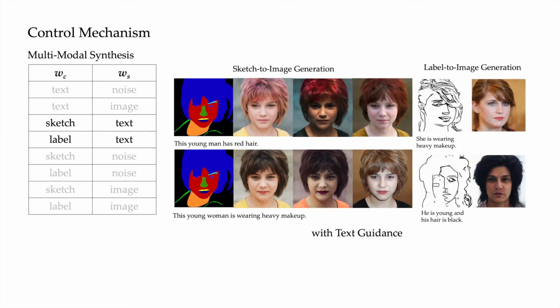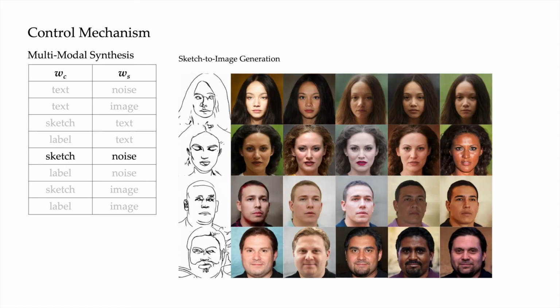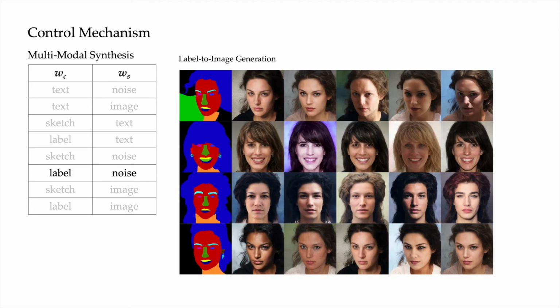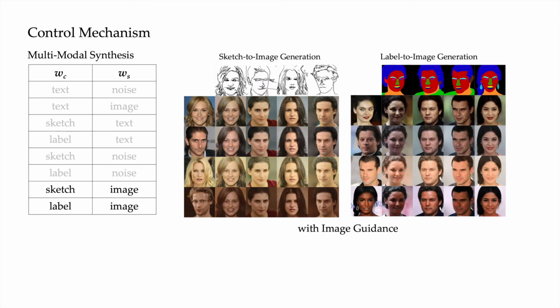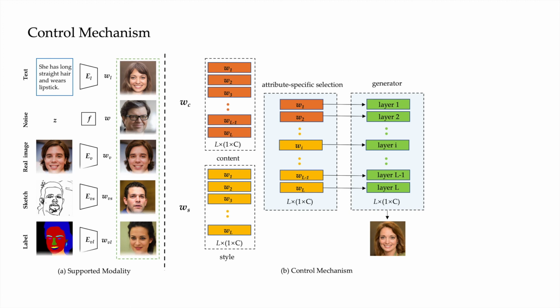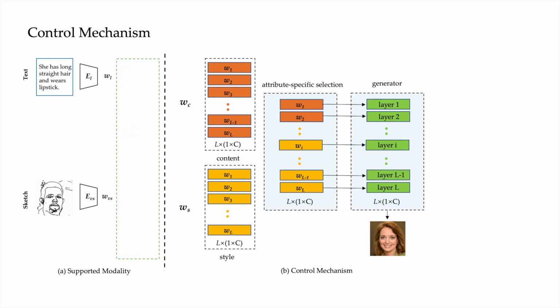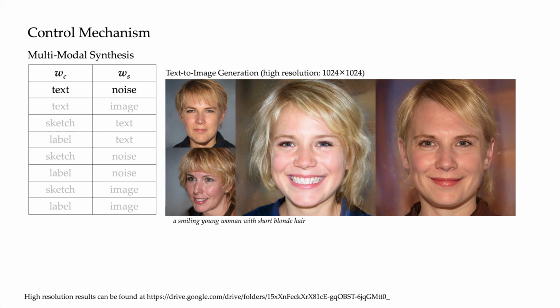The style code WS and the content code WC could be sketch, label, image, and noise, which makes our TediGAN feasible for image synthesis from multimodal inputs. Due to the control mechanism, our method inherently supports image synthesis from multimodal inputs such as sketches and semantic labels with descriptions. For example, if we want to generate images from other modality with text guidance, take the sketch as an example, we can train an additional sketch image encoder in the same way as training the real image encoder and leave the other parts unchanged. Our method is also able to generate 1024 x 1024 high-quality images.